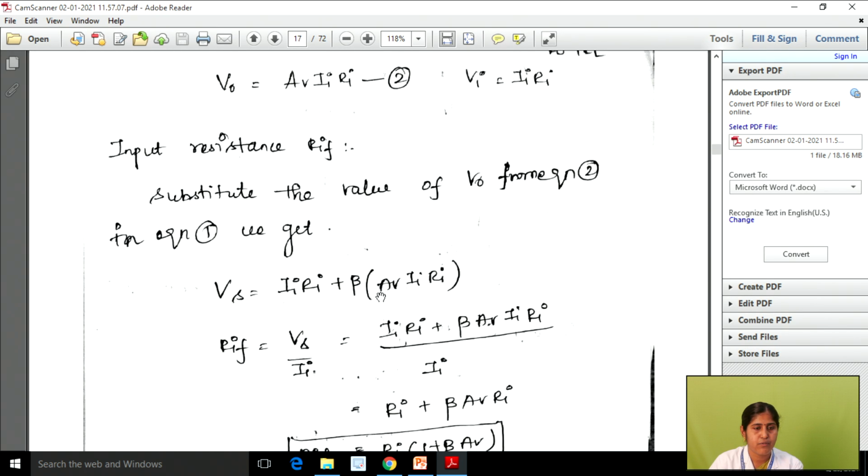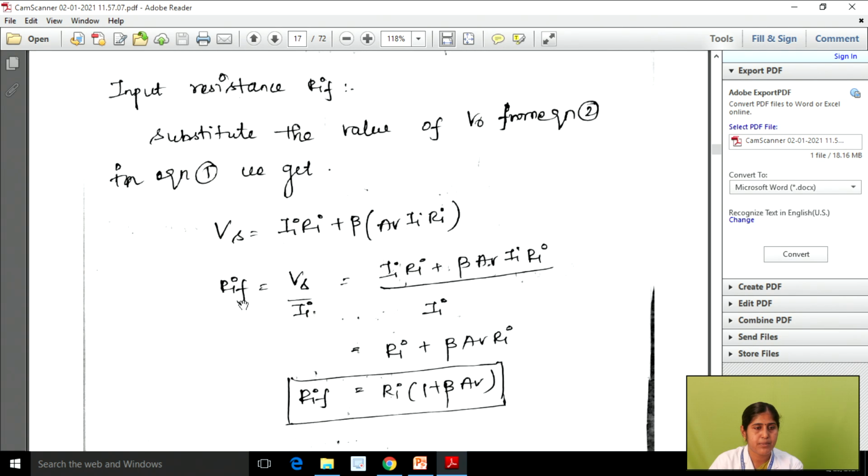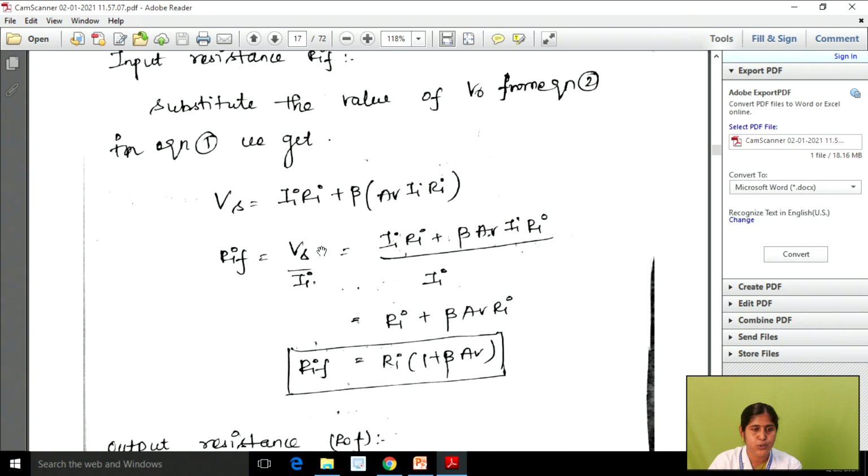We can get Vs, which is equal to Ia Ri plus beta into Av into Ia Ri. So from this we can calculate RiF. What is RiF? RiF, that is the input feedback resistance, is equal to Vs divided by Ia, right? So from this we can substitute the Vs value here. So what is Vs now?